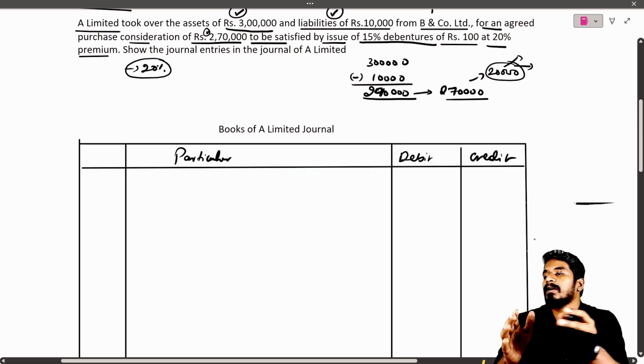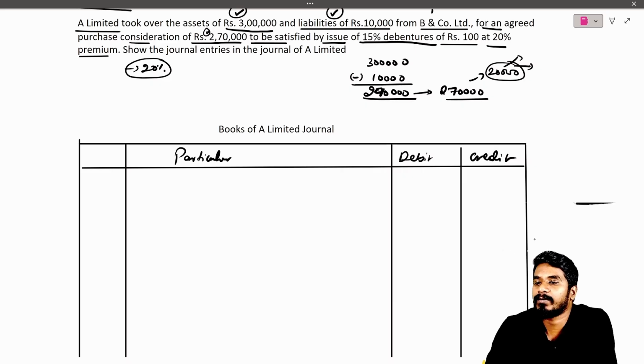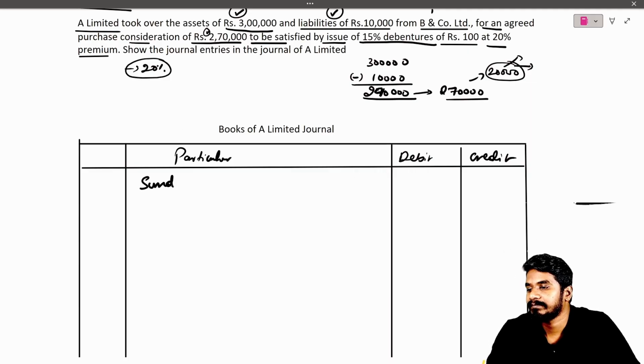The first thing is A Limited took over the assets of rupees 3 lakh and the liabilities of rupees 10,000. So the first entry will be sundry assets account will get debited.